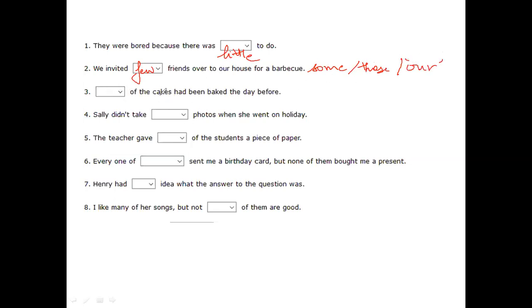All right. Dash of the cakes have been baked the day before. Yeah, some of the cakes have been baked before. All right. Nice, nice.